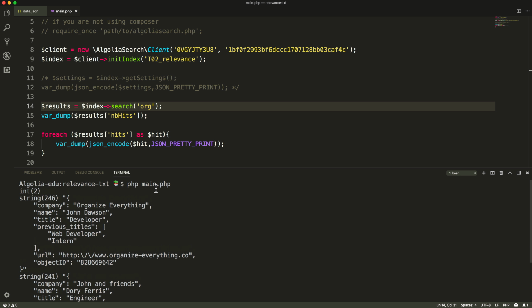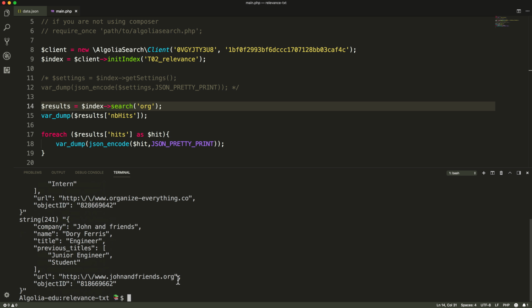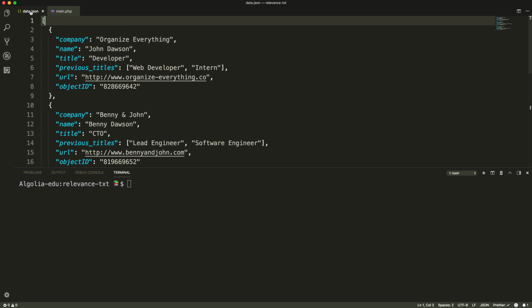Typing org as a query, we can see that we have 2 hits returned. One rightfully, since the company name starts with org, organize everything, and the other is matching in the URL attribute, because their URL extension is .org. So this query would potentially match with all records containing a URL attribute with .org. That means we need to identify and carefully select the attributes we want our users to search in.